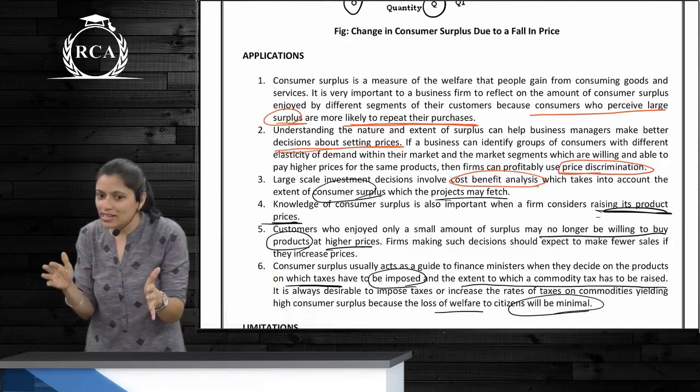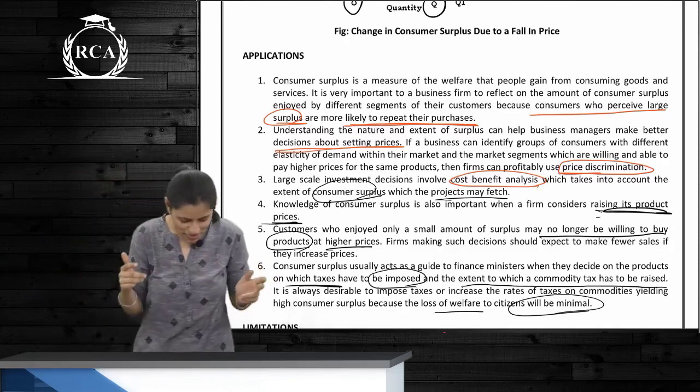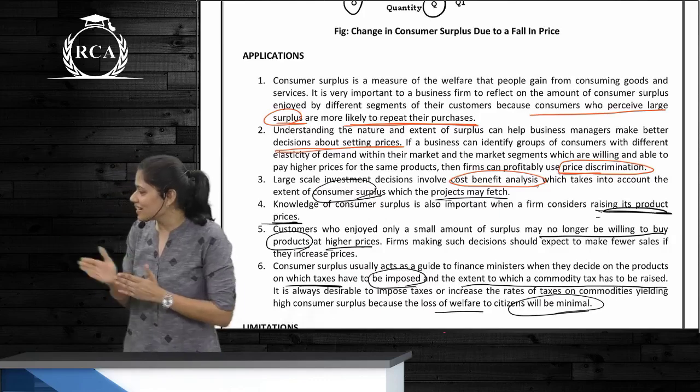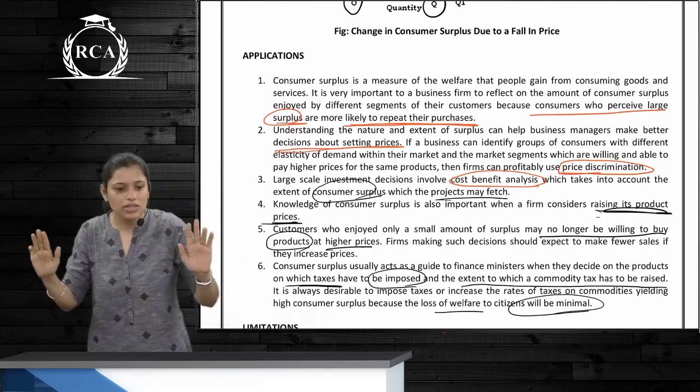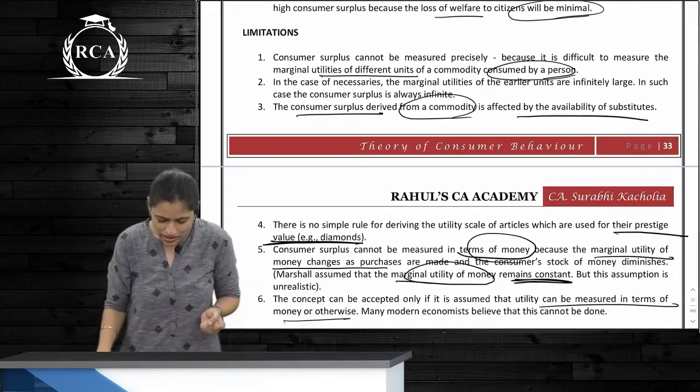Are you understanding, guys? Please. I know you don't remember. That's okay, but other than that, do you at least understand what consumer surplus is? Applications? Okay. What are the limitations?